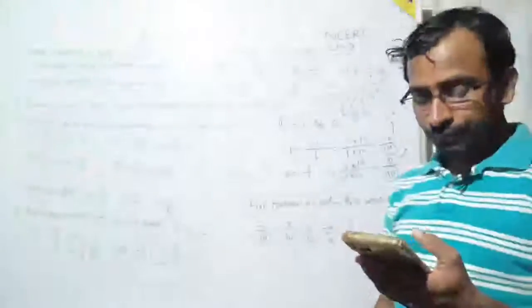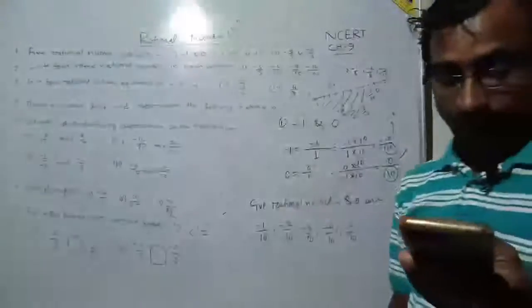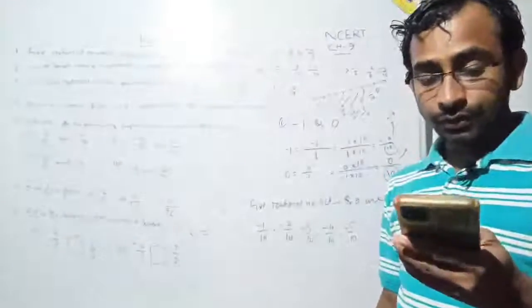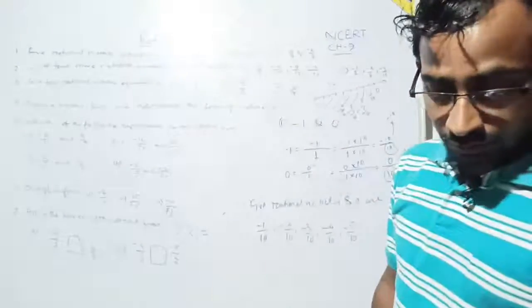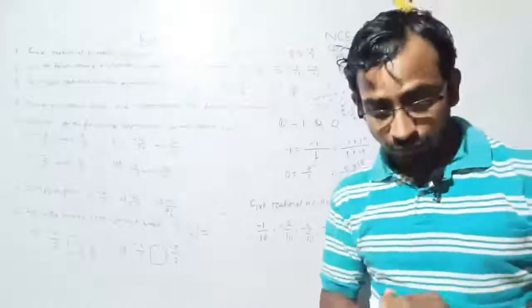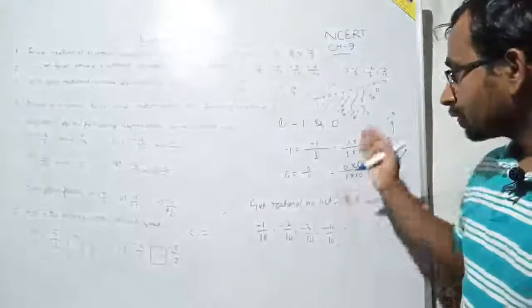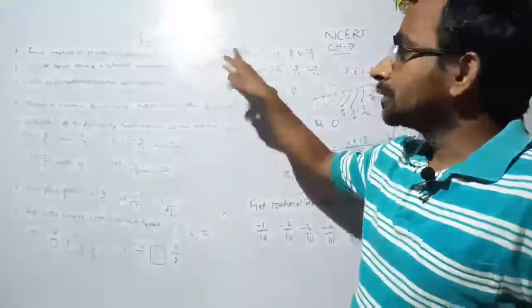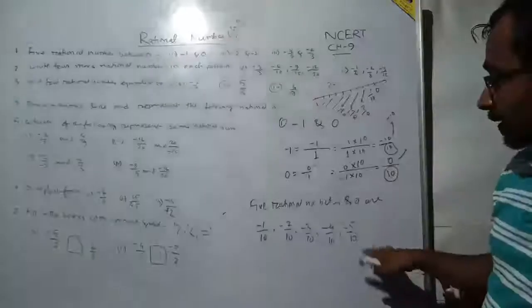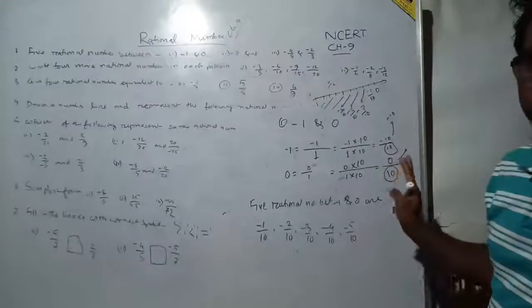Very good. I am sure you have understood it clearly. Is there any confusion? I am asking all of you, is there any confusion in solving it? 5 rational numbers between minus 1 and 0 are minus 1 by 10, minus 2 by 10, minus 3 by 10, and so on.